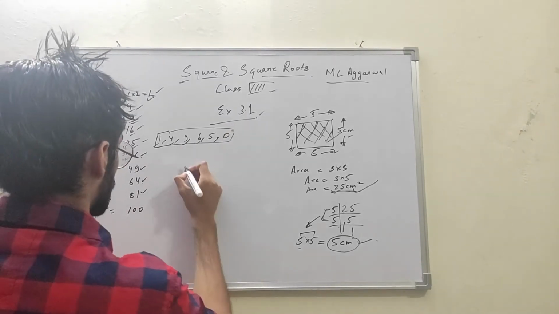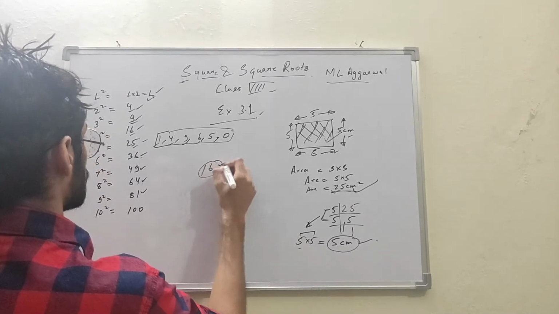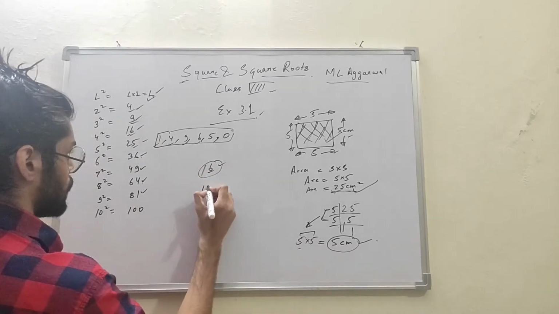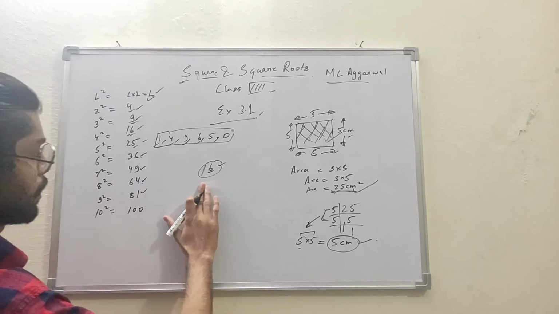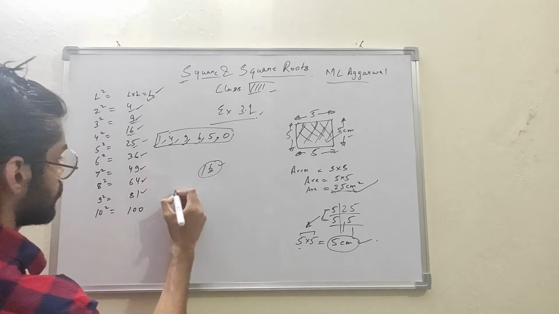So if you look at 16, it is a perfect square, because it contains 6 at the end. If we write 15, it could be a square, but it's not a perfect square. The digits left out here are 2, 3, 7 and 8.